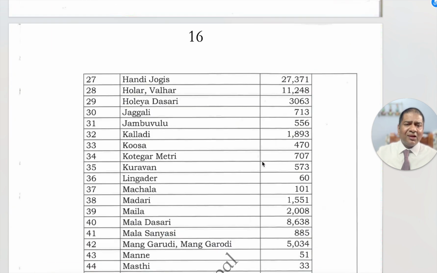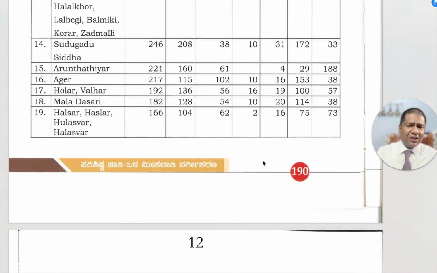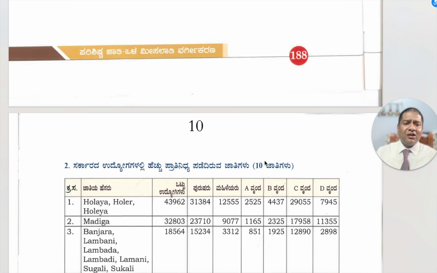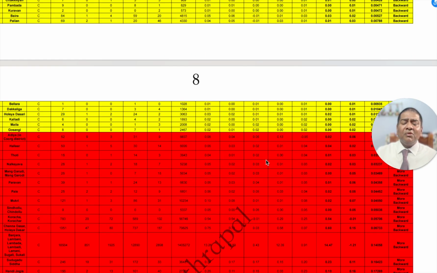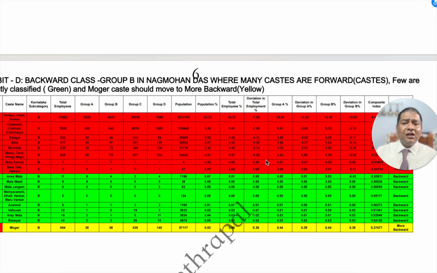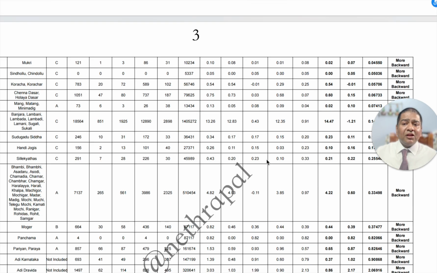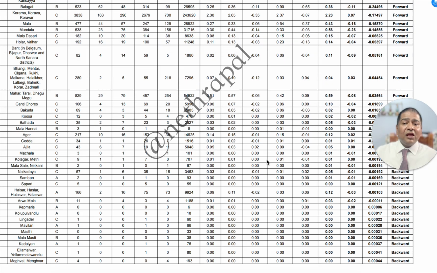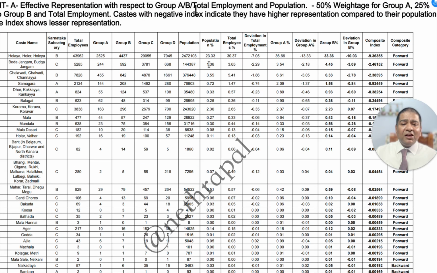Because at the end we have to accept some numbers. I have been telling that we have to use 2011 census data, but now they are telling that this data we have to use. Okay, we will use it. But let us see whether the Nag Mohan Das committee has really done the right thing when doing any analysis. My friends, first I will briefly tell you how we have carried out the analysis.